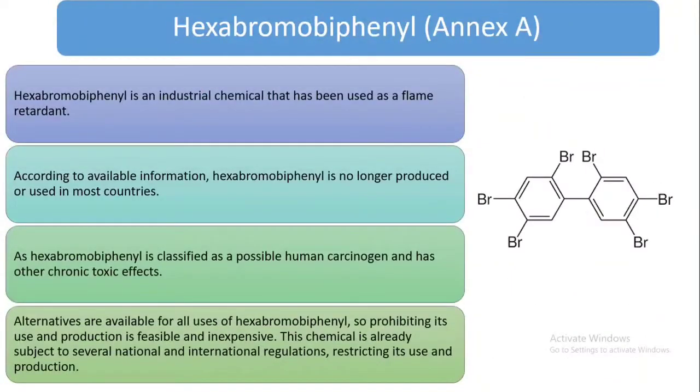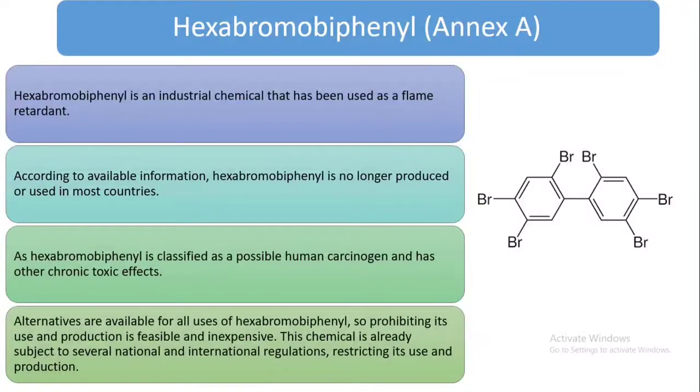Now, hexabromobiphenyl, this also belongs to Annex A. And hexabromobiphenyl is an industrial chemical that has been used as a flame retardant. According to available information, hexabromobiphenyl is no longer produced or used in most countries.